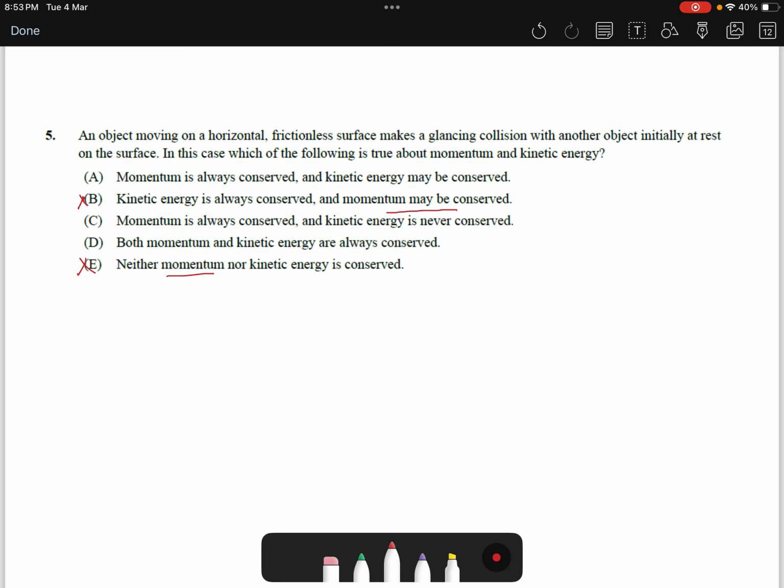Now, in this problem, they didn't mention that it's elastic or inelastic. It's not perfectly inelastic because the objects will not stick together. But it might be elastic, it might be inelastic. If it's elastic, then the kinetic energy is conserved. If it's not elastic, the kinetic energy is not conserved. So what we are sure about is that the momentum is conserved, but we don't know exactly if the kinetic energy is conserved or not, and that is stated in option A.